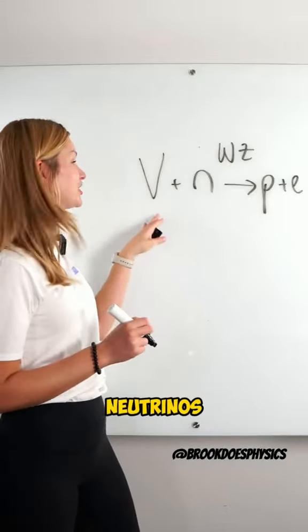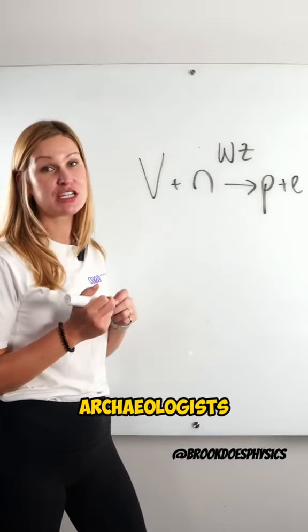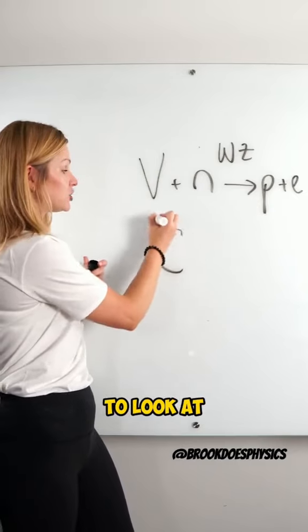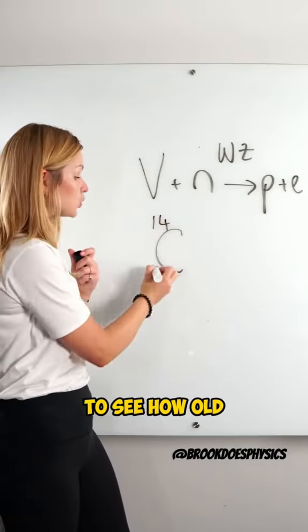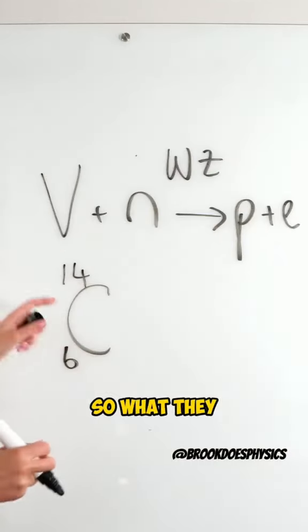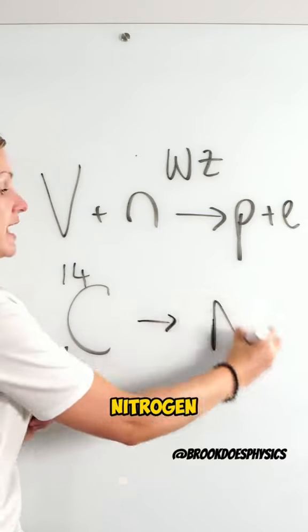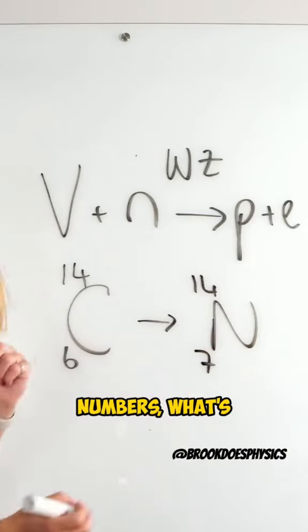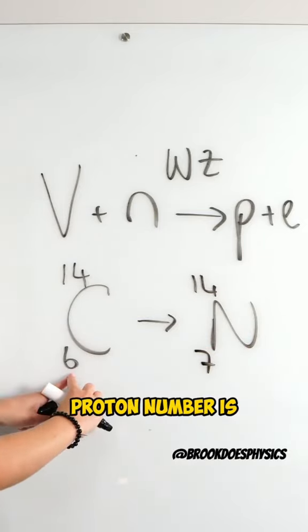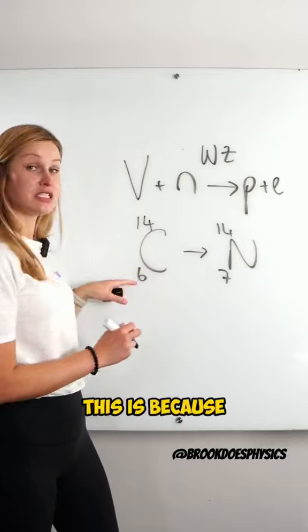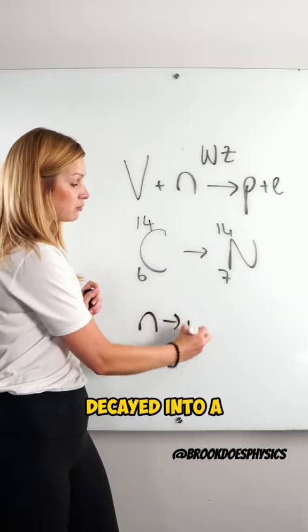Another equation neutrinos are involved in is when archaeologists use carbon-14 to look at radioactive decay, to see how old bones could be, how old wood could be. So they look at the proportion of this carbon-14 that decays into nitrogen. And if you look at the numbers, the proton number has increased by 1. So this is because a neutron has decayed into a proton.